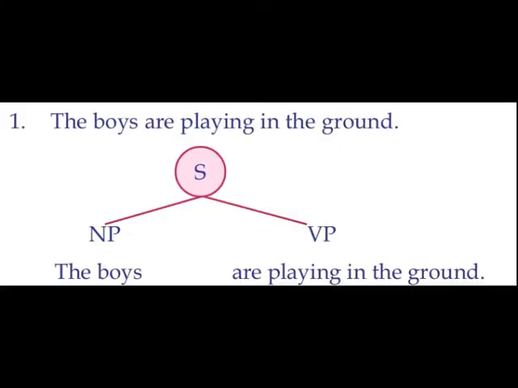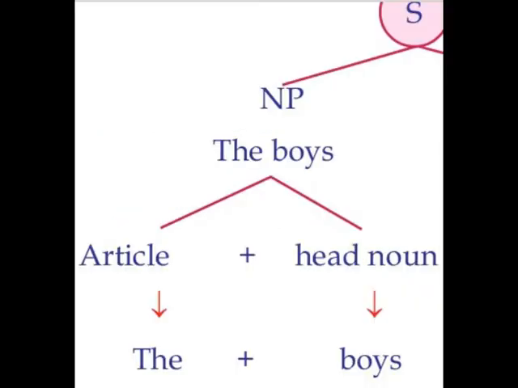The boys are playing in the ground. See, the sentence is divided into two. S indicates sentence, which is the sentence the boys are playing in the ground. You can see NP and VP there. How is it divided? The sentence is divided into a noun phrase and a verb phrase. The first part, the boys, forms the noun phrase. And are playing in the ground, that much part of the sentence forms the verb phrase.